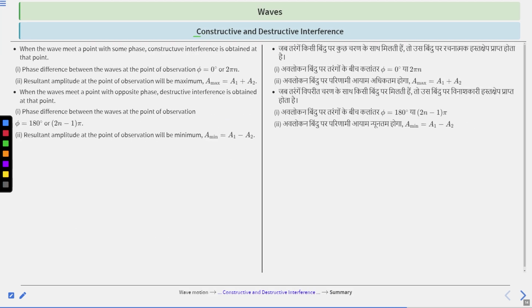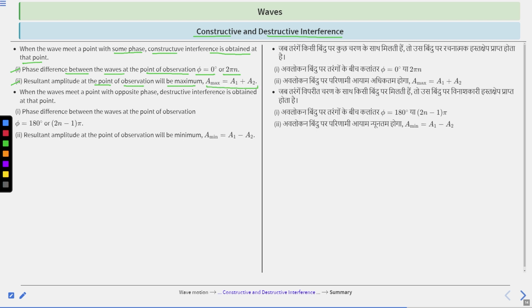Next is constructive and destructive interference. When the waves meet a point with the same phase, constructive interference is obtained at that point. First, the phase difference between the waves at the point of observation phi equals 0 degree or 2 pi n. Second, the resultant amplitude at the point of observation will be maximum. A max is equal to a1 plus a2.